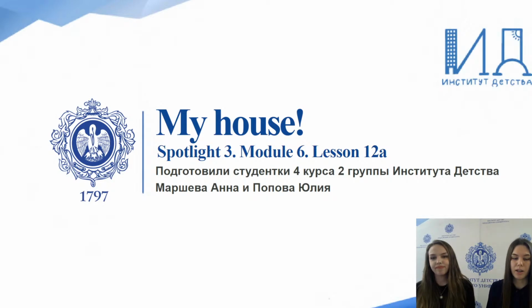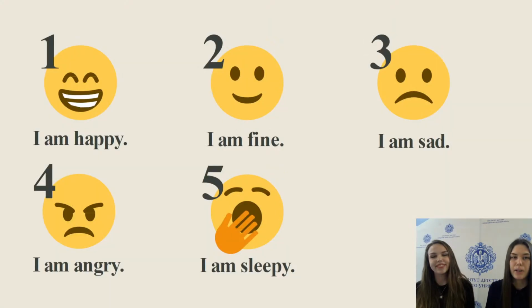How are you today? If you are happy, write number 1 in the chat. If you are fine, write number 2 in the chat. If you are sad, write number 3 in the chat. If you are angry, write number 4 in the chat. And if you are sleepy, write number 5 in the chat. Choose the number and write it in the chat.